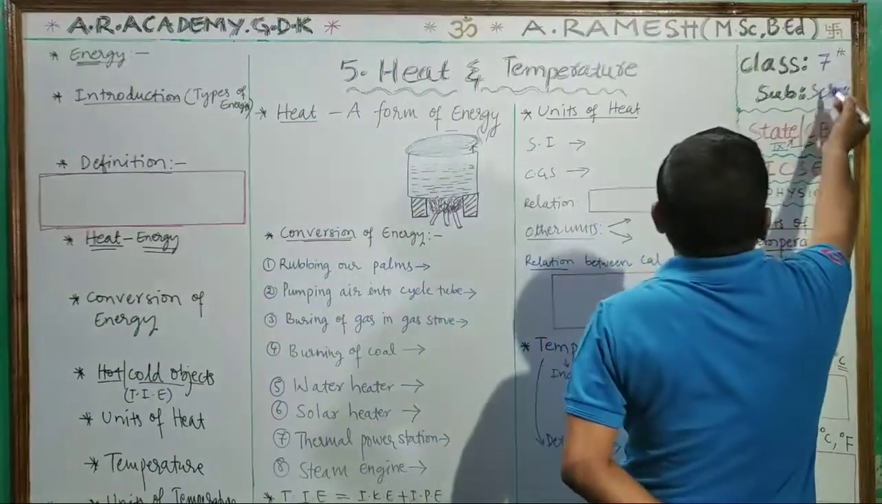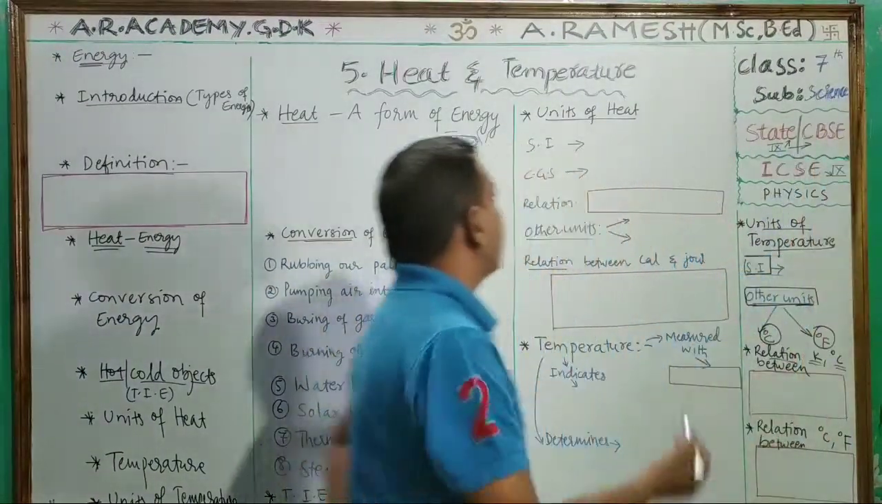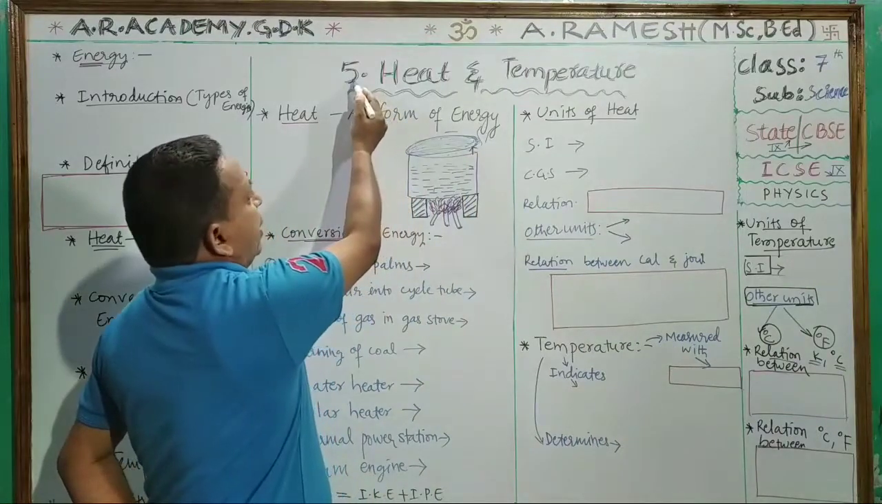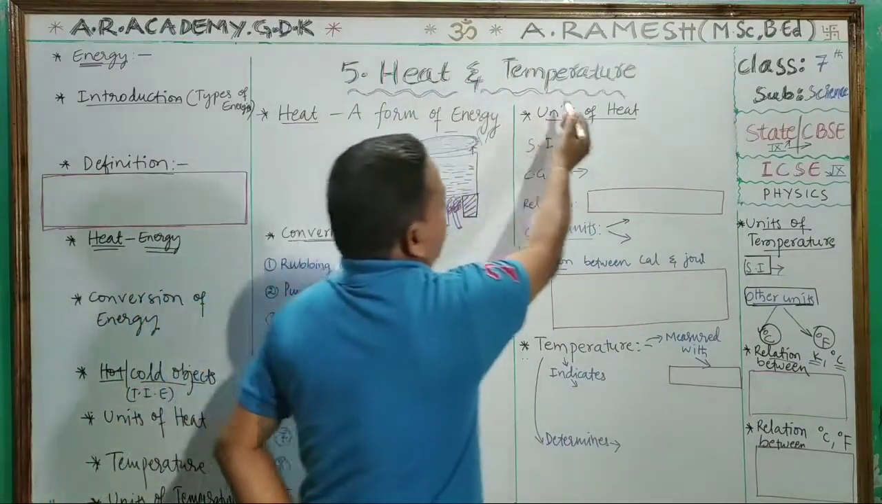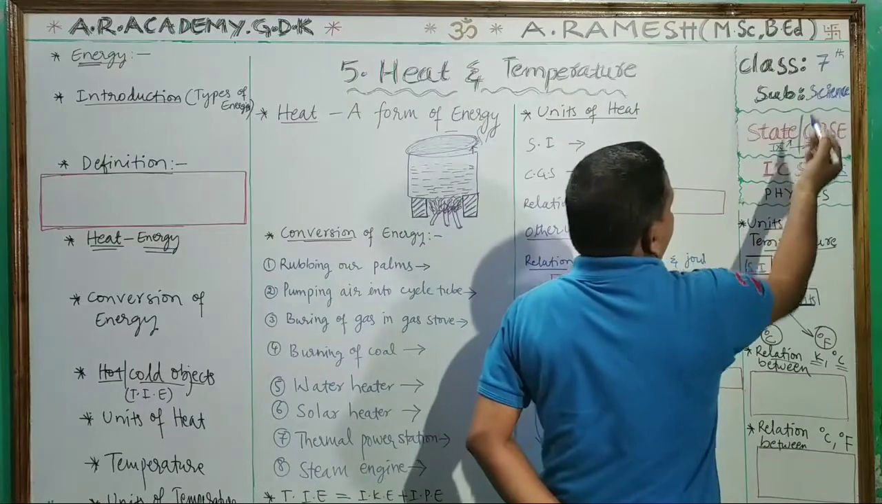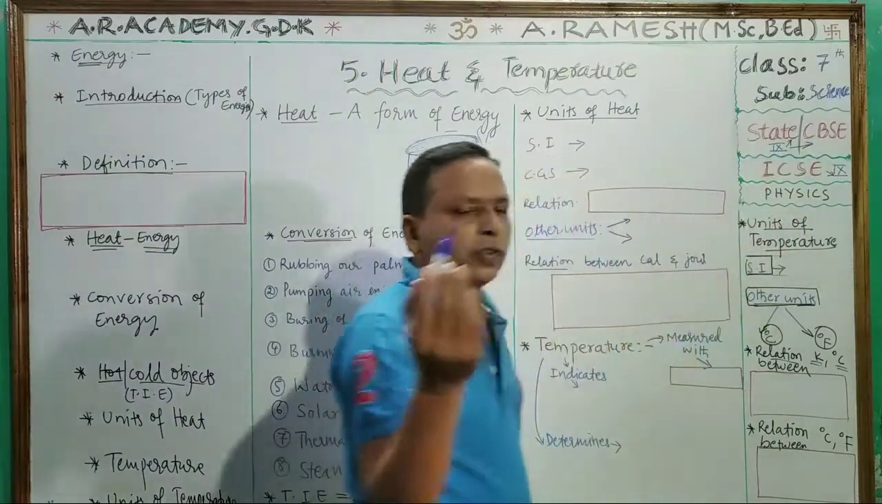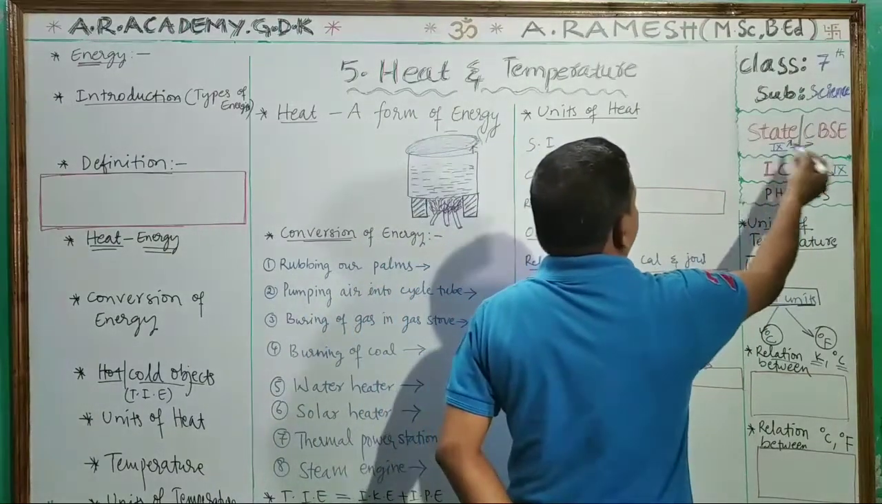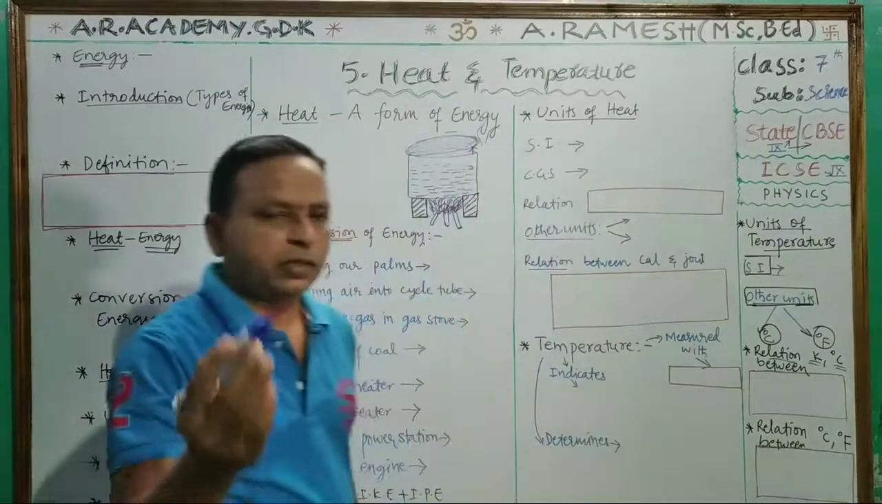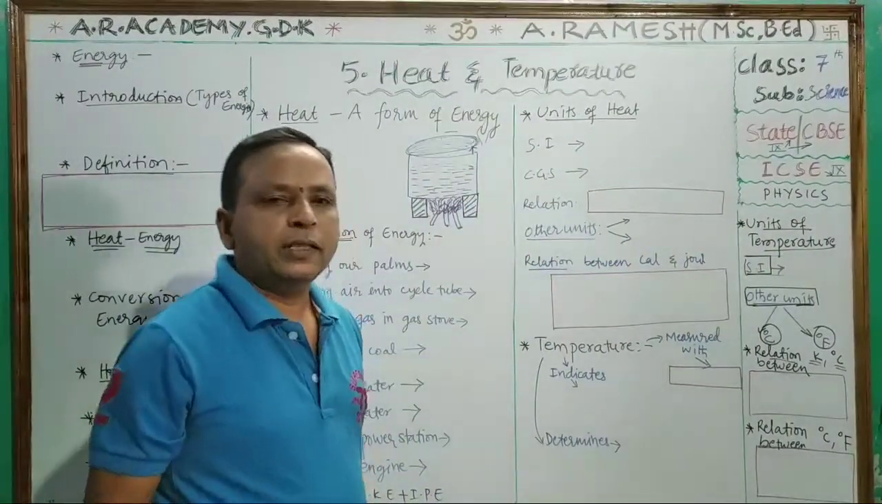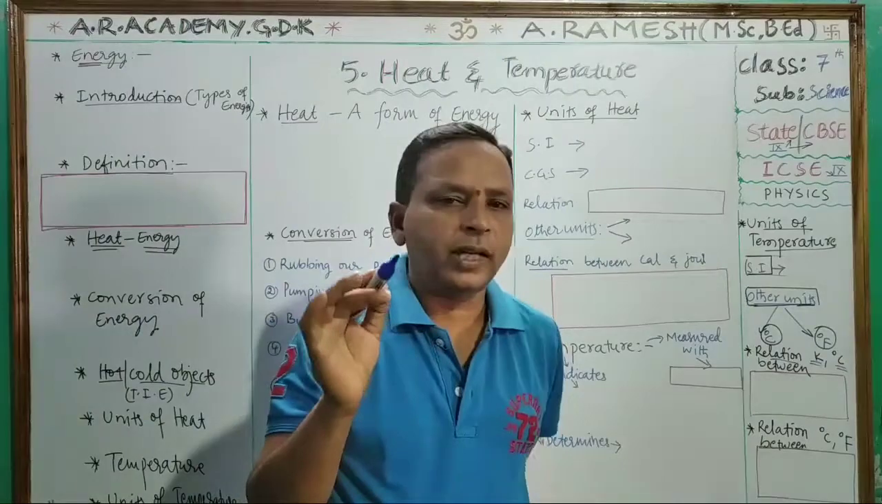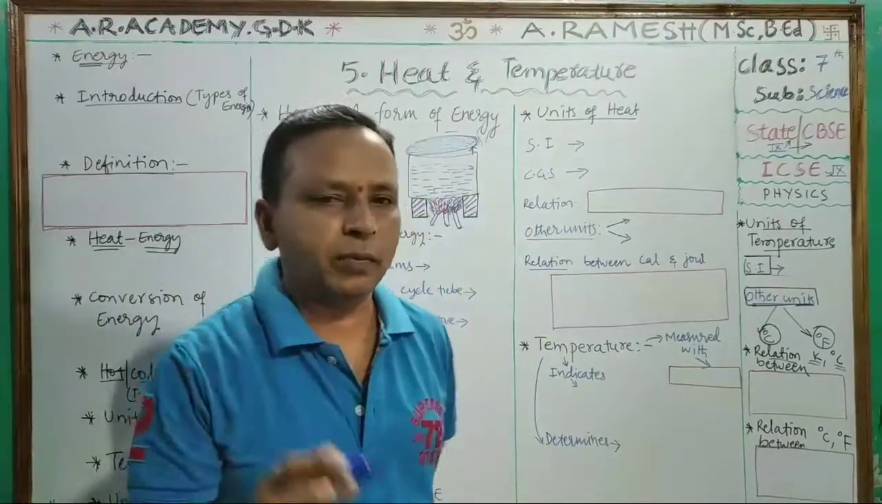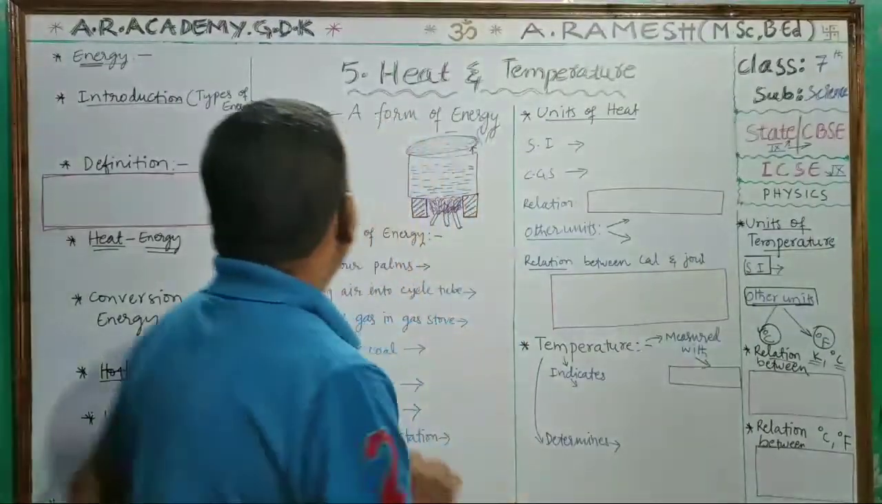Today's 7th class science lesson is the 5th lesson, Heat and Temperature. This is also useful to students of State 9th, CBSE 9th and ICSE 9th class, as the same concept is there. Children, take notes and write down the important points. Please look at the board and concentrate.